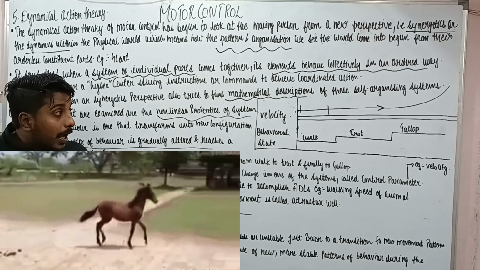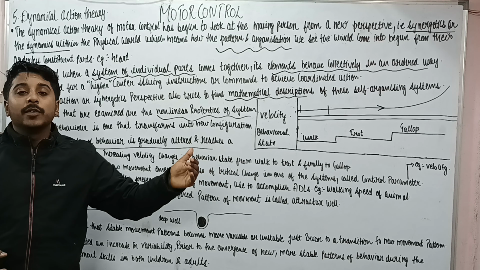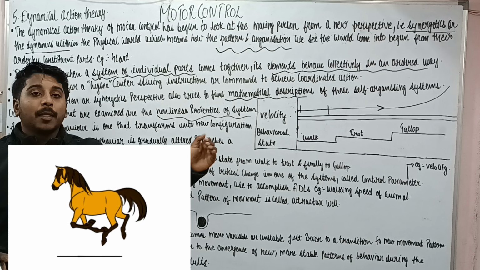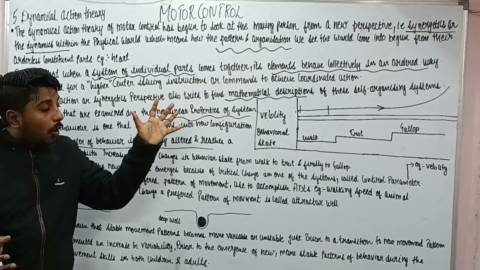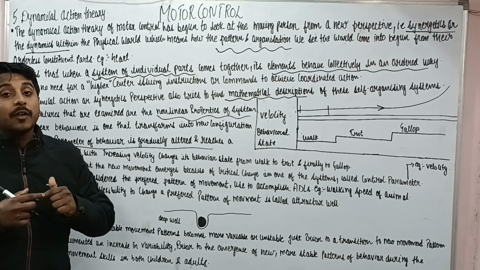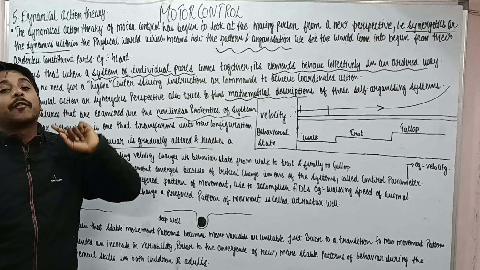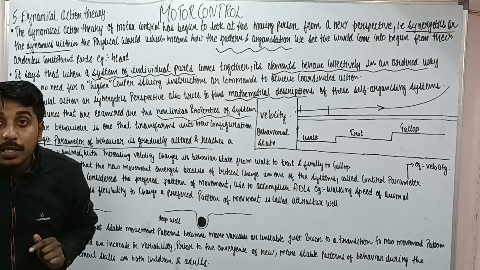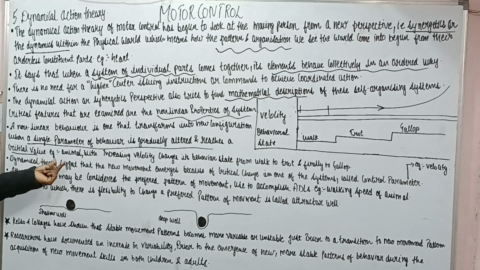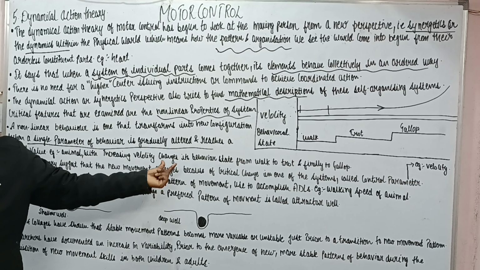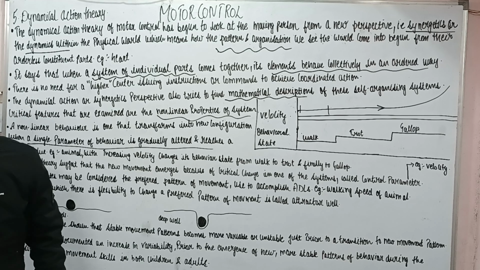Then further, if we again increase the velocity, the trot turns into a gallop, which is a very fast manner of propulsion. So like this, velocity is the variable which we are changing, and that change is further changing the behavioral state, that is walking to trot to gallop. So the animal, with increasing velocity, changes its behavioral state from walking to trot and finally to a gallop.